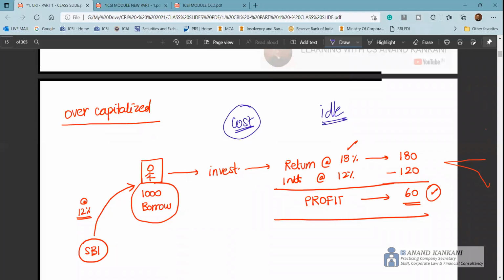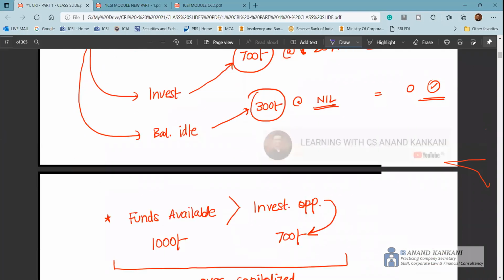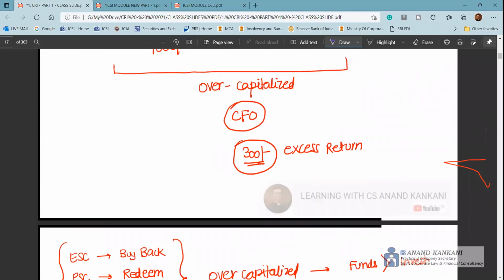Hence, we say that in the case of an overcapitalized company, the returns are less. Even though the business is doing good, because of the idle funds in the business, we say the company is not performing well, and it results in overall lesser EPS, lesser return on net worth, and all those things you can write.